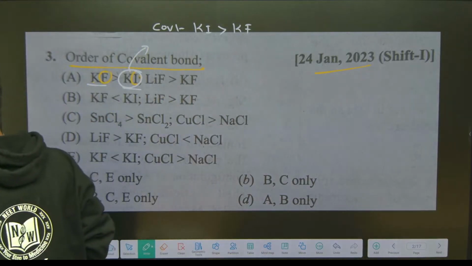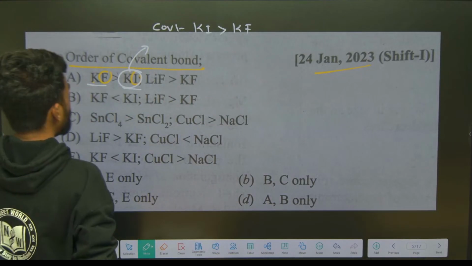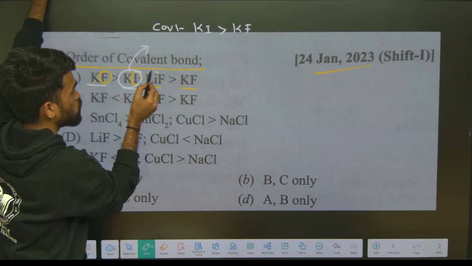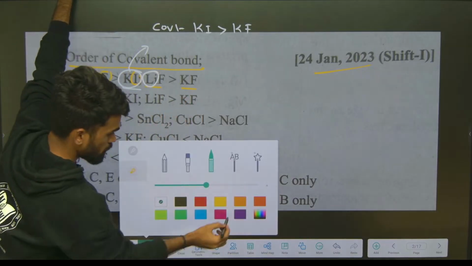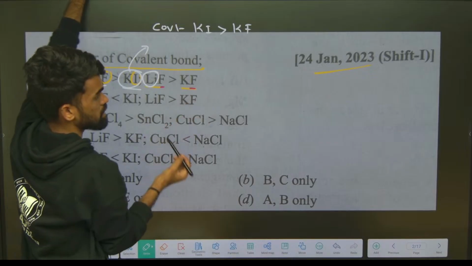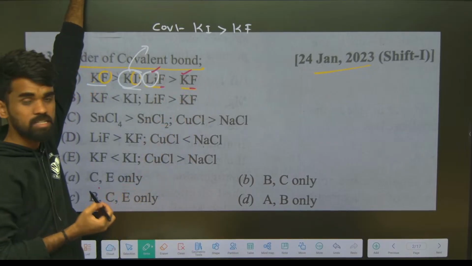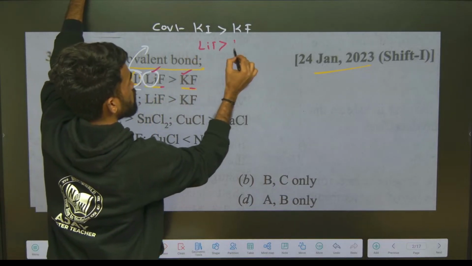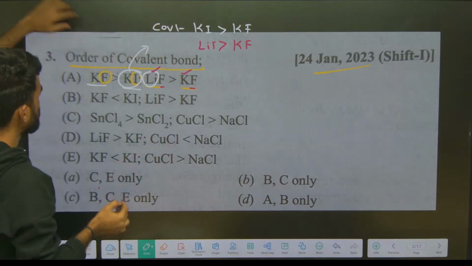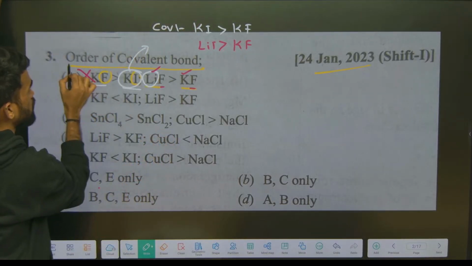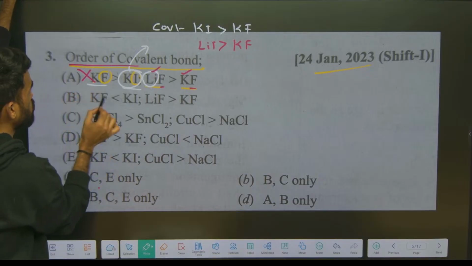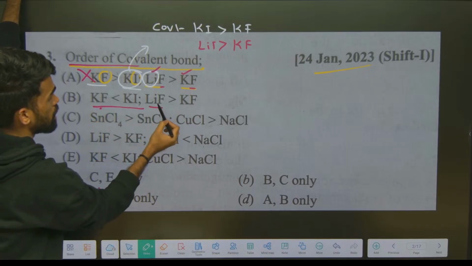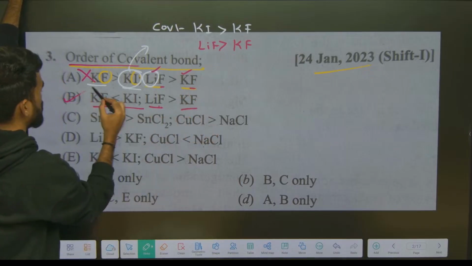So write this. Okay. After this, what we have between LiF and KF, lithium fluoride and potassium fluoride. With respect to cation we should answer, because fluoride anions are same here. So your answer should be with respect to cation. The small size cation is lithium, so the covalent nature of lithium fluoride is more than potassium fluoride. So this option 1 is incorrect. This is not the correct order of covalent character. Okay, so remove that. Second option you can see, KI is greater than this. Yes, this is correct. Lithium fluoride is greater than this. This is perfectly correct.